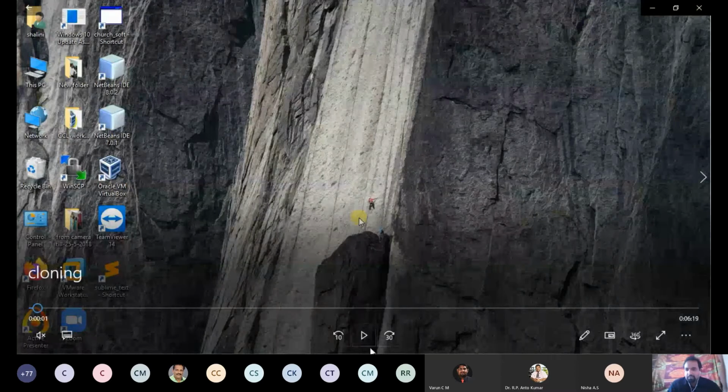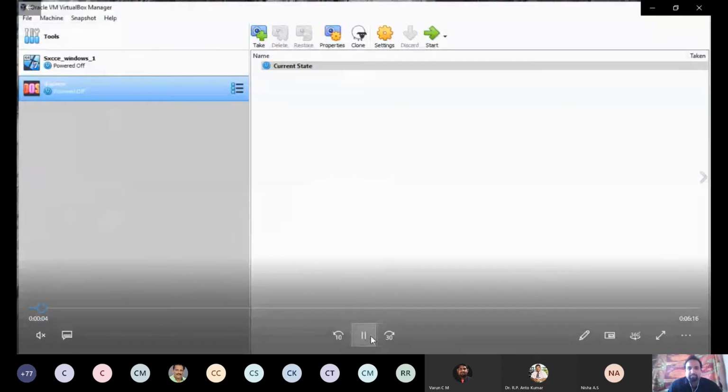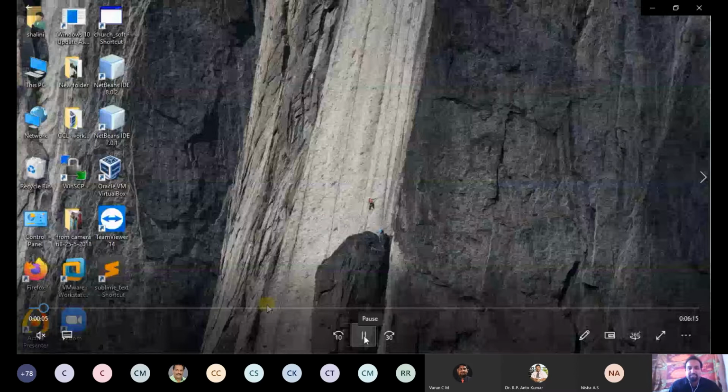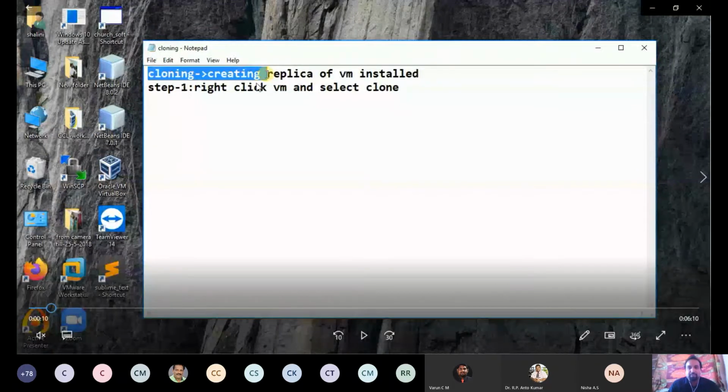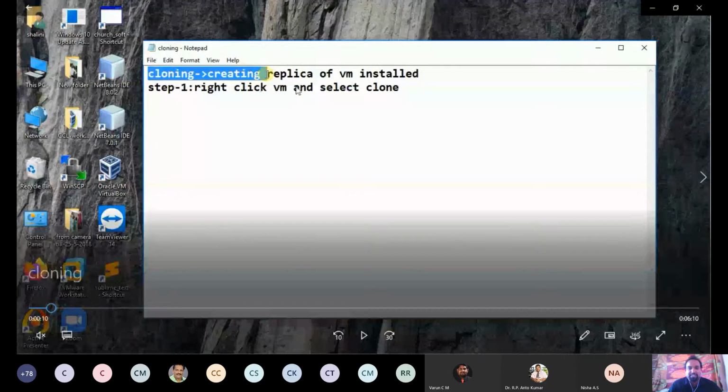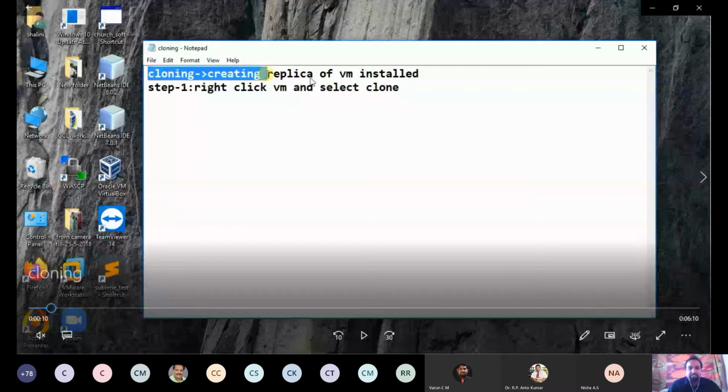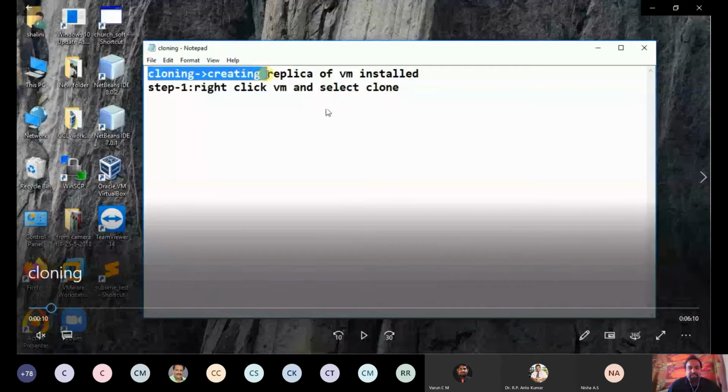Okay, so cloning is creating a replica of a virtual machine that is installed. I'm going to create the same replica of a virtual machine which is already installed. Listen, one important thing is that you are not going to provide the configuration. The same configuration of the already installed virtual machine will be created. So how to create this? Just right click the virtual machine and select clone. Okay, now we can see the demo.